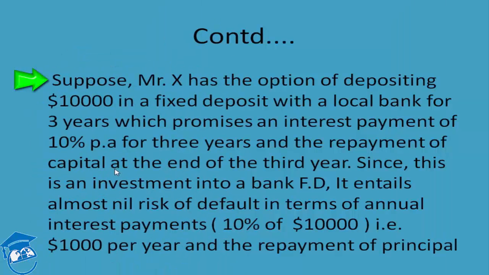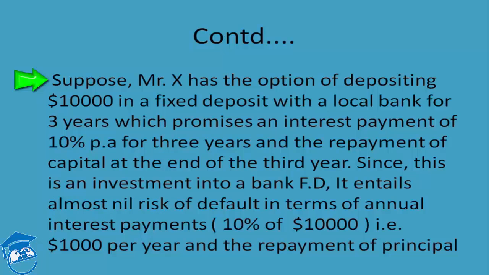Now suppose Mr. X has the option of depositing 10,000 USD in a fixed deposit with a local bank for 3 years, which promises an interest payment of 10% per annum for 3 years and the repayment of capital at the end of the 3rd year. Since this is an investment into a bank FD, it entails almost nil risk of default in terms of annual interest payment, that is 10% of 10,000, that is 1,000 per year.